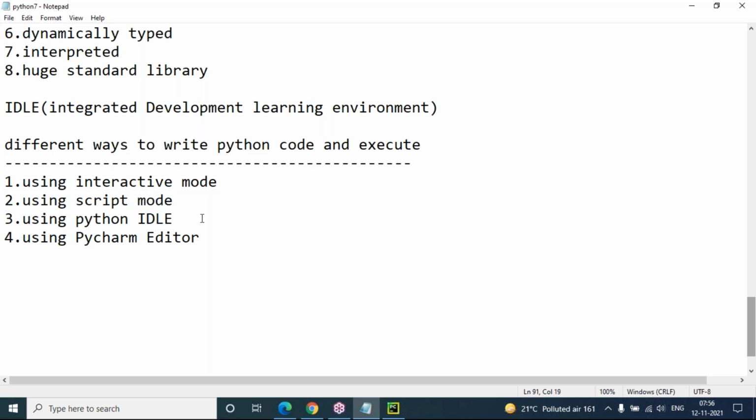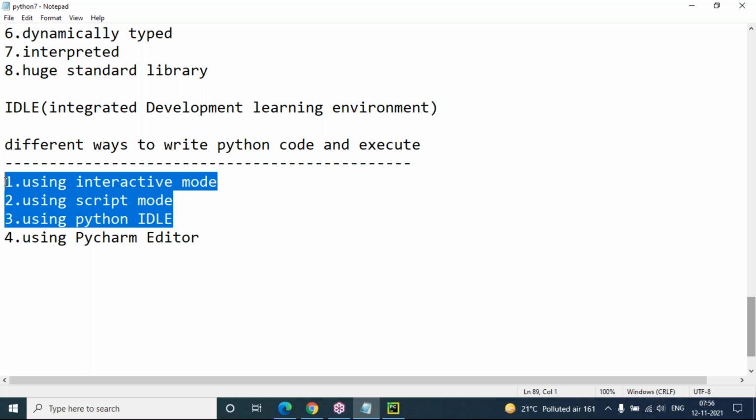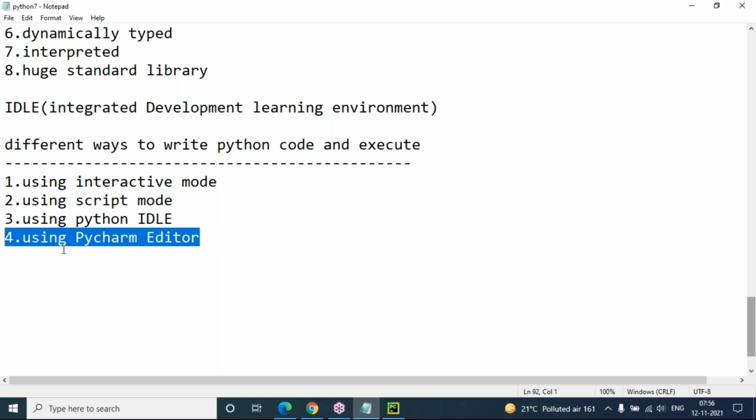Also do it using IDLE. Go to IDLE, where we can create a new file separately, write your script, save it with .py and run it. After you finish cross-verifying all the possible ways, you can continue with the PyCharm editor. That will be good, because for the duration of this course, I will use the PyCharm editor completely,